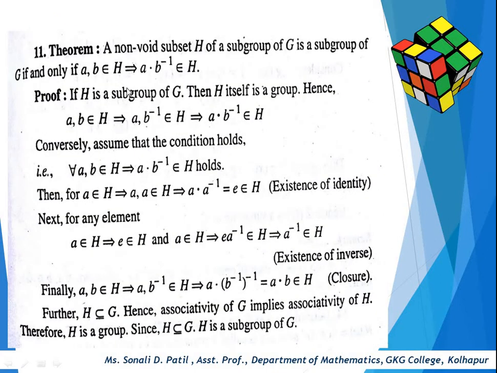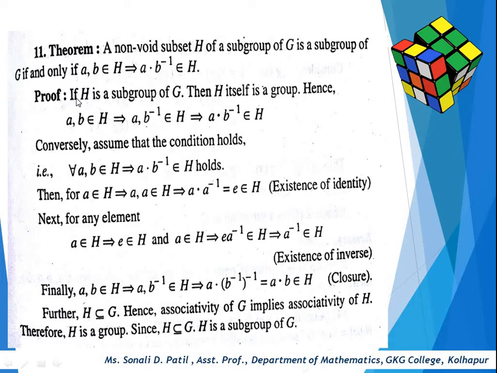Next, this is an important theorem. A non-void subset H of G is a subgroup of G if and only if a, b belongs to H implies that a dot b inverse belongs to H.